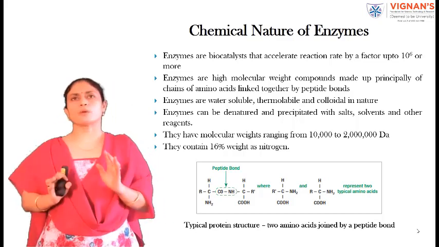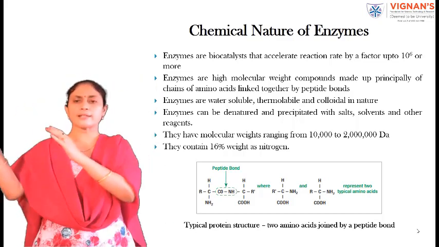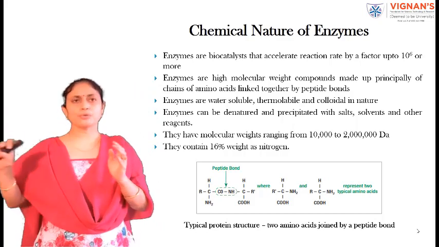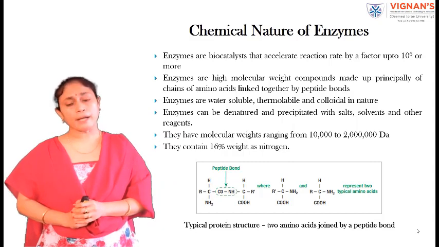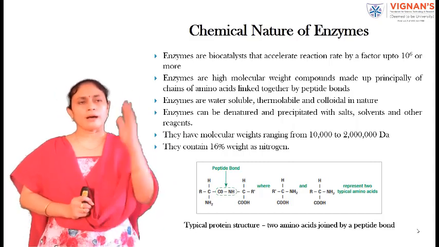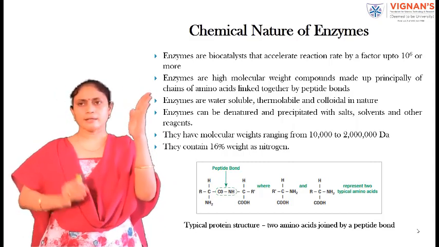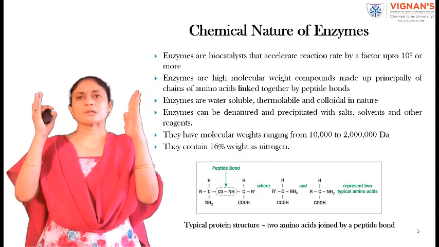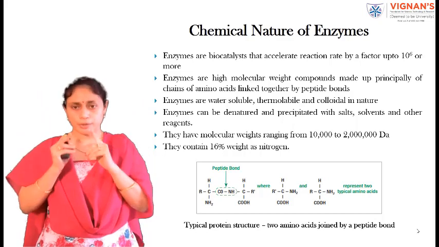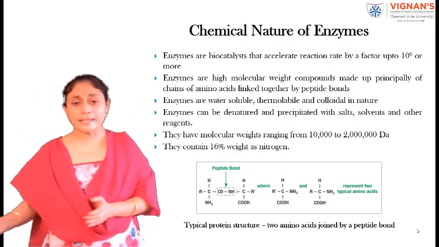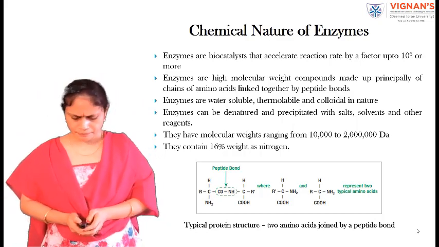How is this protein formed? A number of amino acids combine through peptide bonds in order to form a protein. How is a peptide bond formed? The amino group of one amino acid binds with the carboxylic group of another amino acid to form a peptide bond. During this peptide bond formation, there is release of water molecules.